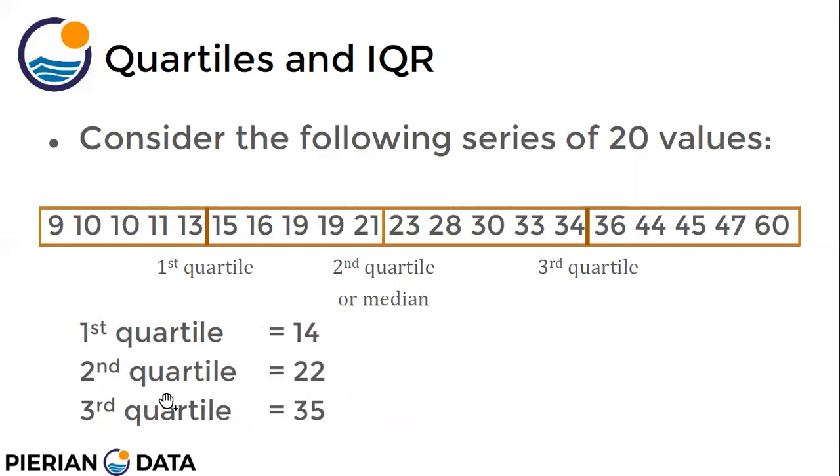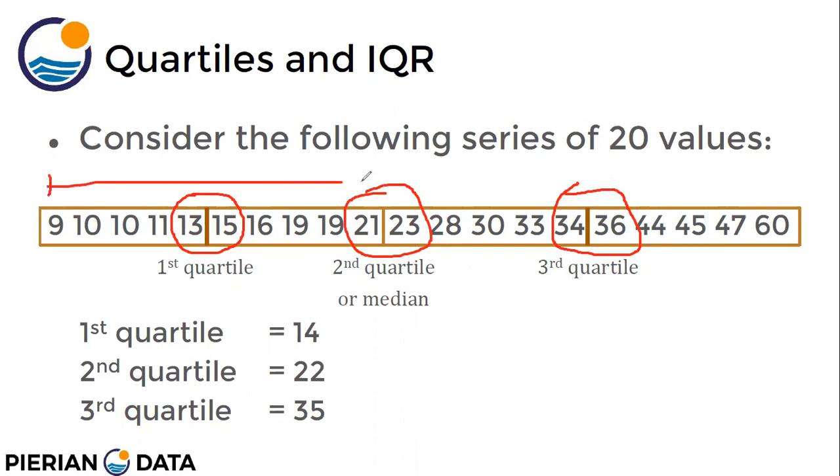Now this is my first quartile. It is the mean of these two values. The second quartile is the mean of these two values, and the third quartile is the mean of these two values, because I have an even number of points. Otherwise, there would be a central value. There are 10 individuals up to here, that's why the central value is going to be the mean of these two values.